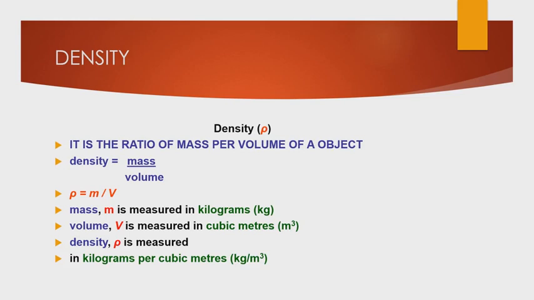Density is the ratio of mass per unit volume of an object. Density equals mass by volume. Density symbol is rho, mass symbol is m, volume symbol is v. Mass is measured in kilogram, volume is measured in cubic meter, that is meter cube. Density is measured in kilogram per meter cube.